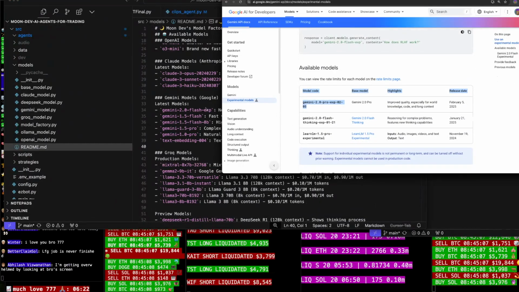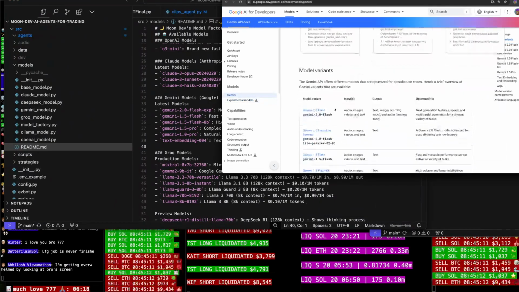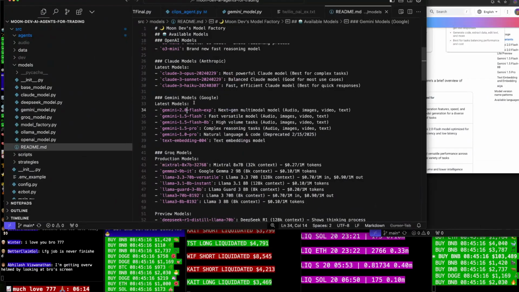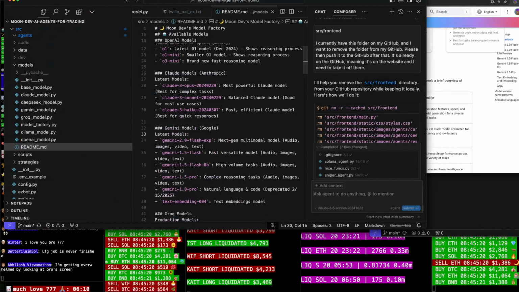So honestly, I think we could go ahead and do this. Let's go ahead and try it. Let's say Gemini 2.0 Flash. Let's say new composer.